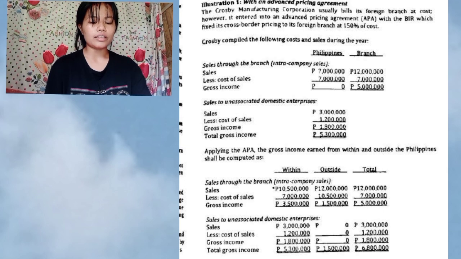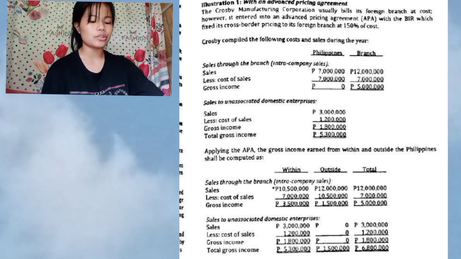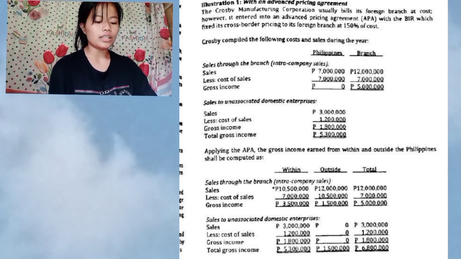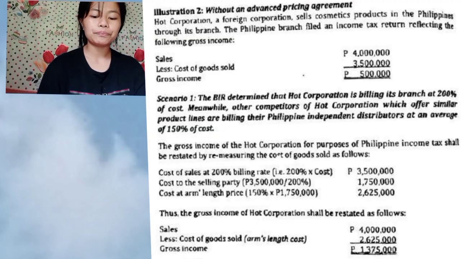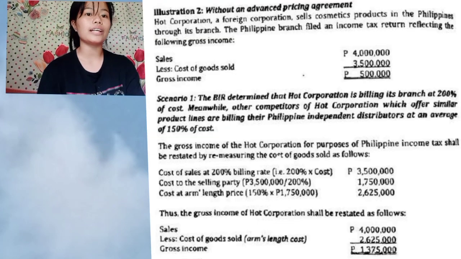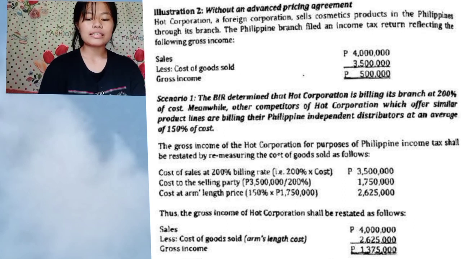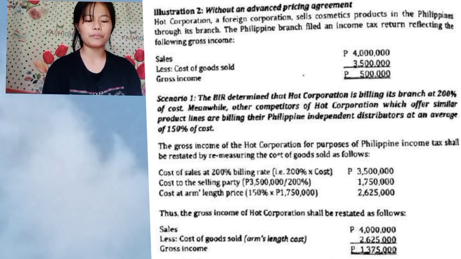So, above, as you can see, the total on the outside was copied to the total gross income in the domestic enterprises, so 1.5 M. So, the total gross income is 6.8 million or 6,800,000. So, second illustration, as you can read, is the illustration without an advance pricing agreement. As you can see, sales is 4 million, less cost of sold 3.5 M, so gross income is 500,000.